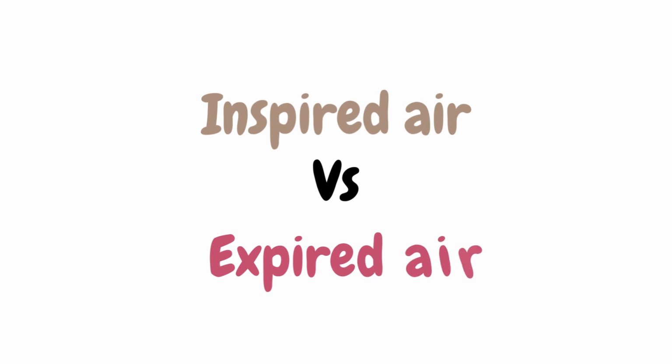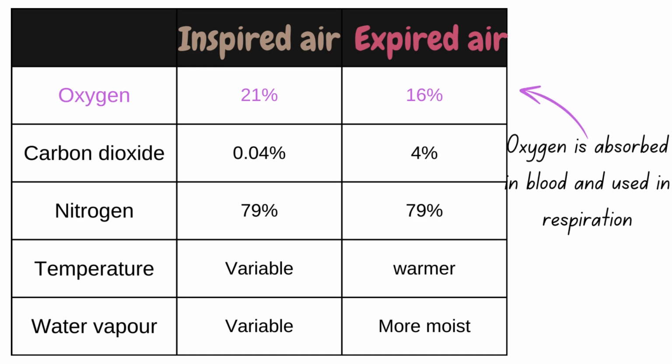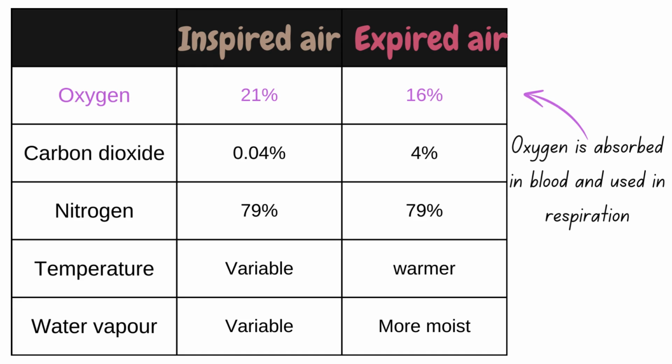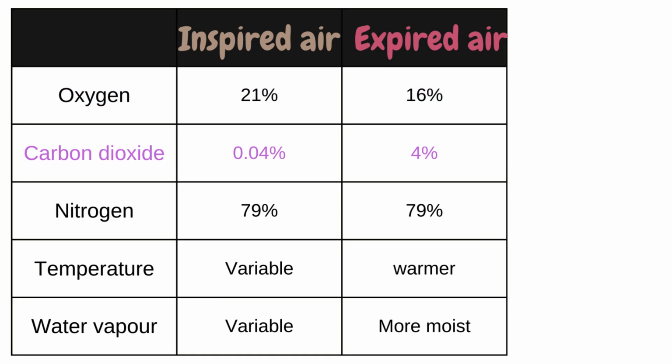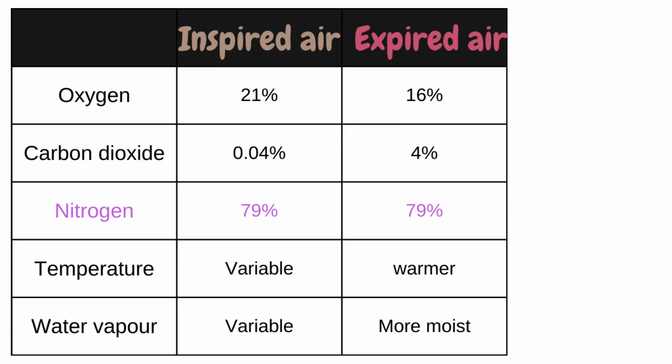Now, let's compare the composition of inspired or inhaled and expired or exhaled air. Inhaled air is composed of about 21% oxygen, 0.04% carbon dioxide, and 79% nitrogen. And exhaled air is composed of about 16% oxygen, 4% carbon dioxide, and 79% nitrogen. The decrease in oxygen in expired air is because oxygen is absorbed in blood and used in respiration. And the increase in carbon dioxide in expired air is because carbon dioxide is produced during respiration. There is no change in percentage composition of nitrogen in inspired or expired air.